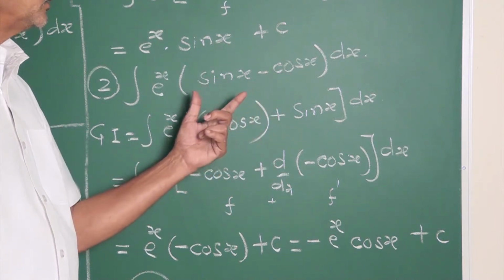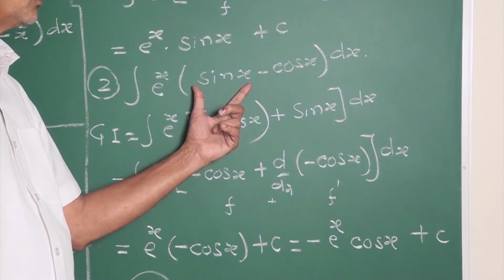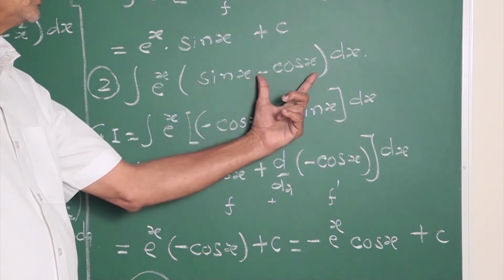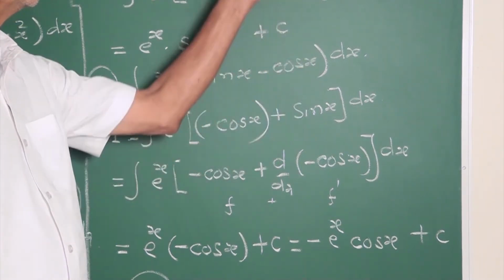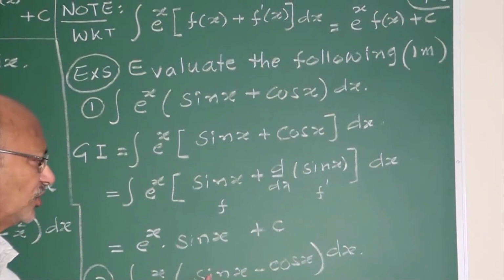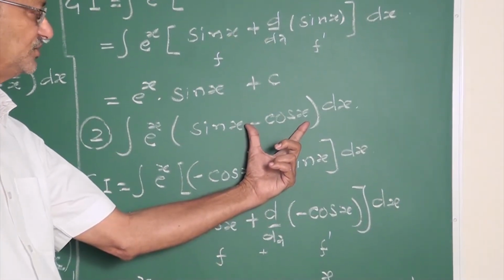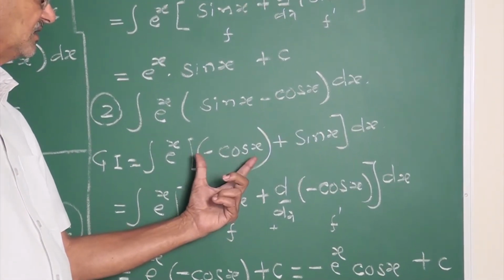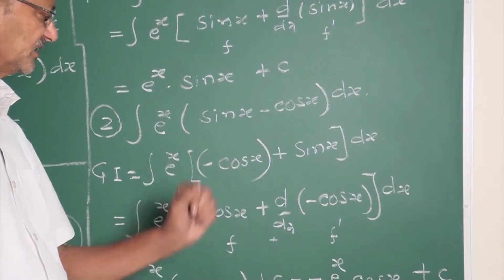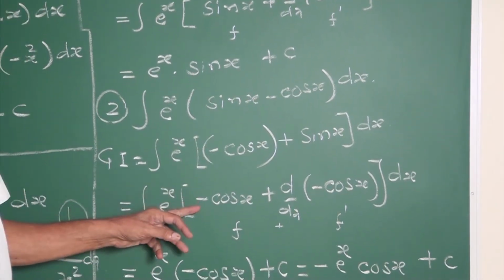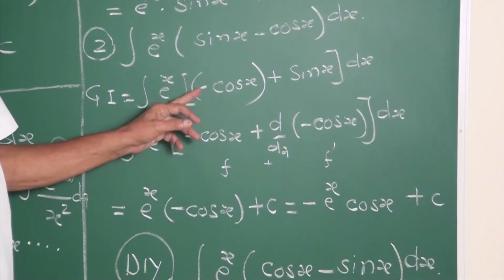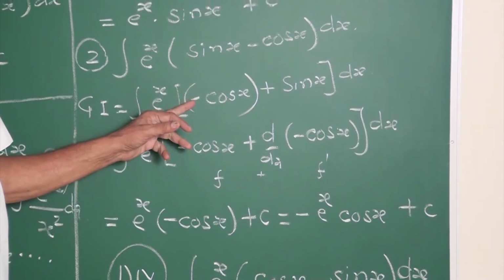When sin x is not f, why? The derivative of sin x is not minus cos x, it is plus cos x. Then this is not f; minus cos x is your f. First write it: minus cos x plus sin x. What is the derivative of minus cos x? The sign changes.